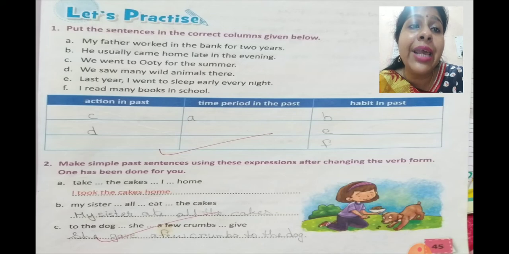You will write A below time period in the past. Number B, he usually came home late in the evening. We are talking about a habit. So you will write B below habit in past. Number C, we went to Ooty for the summer. So it is an action in past. So you will write C below action in past.